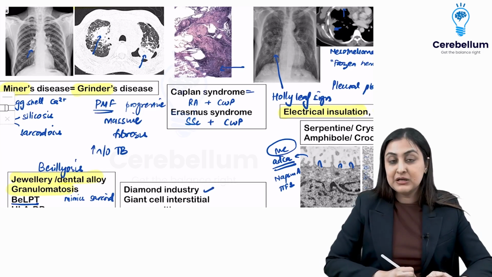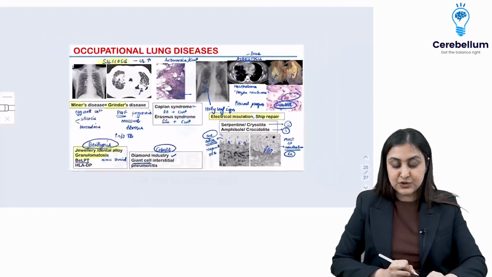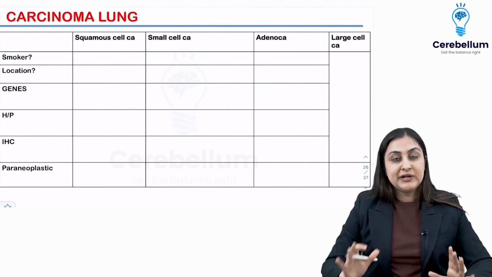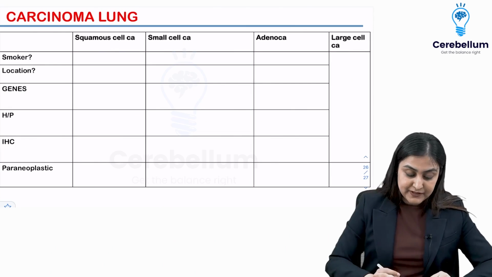If there is a history of diamond industry with giant cell pneumonitis, just remember cobalt. So these are just two extra edge things for you from occupational lung diseases. Last topic, we talk about carcinoma lung. So this table is going to summarize all of the manifestations here.